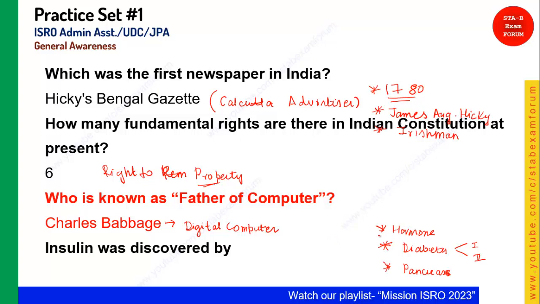So this is a very important hormone for the body, and it was discovered by F. Banting. Remember, it was discovered by Banting.